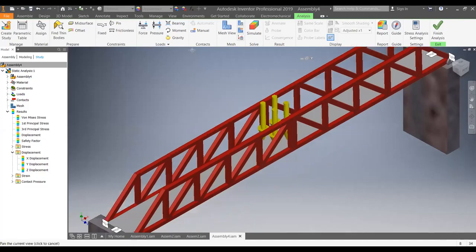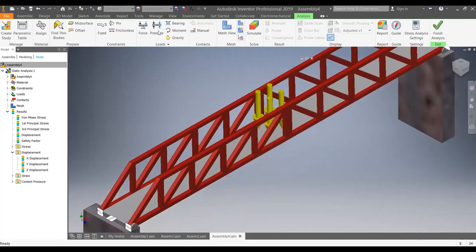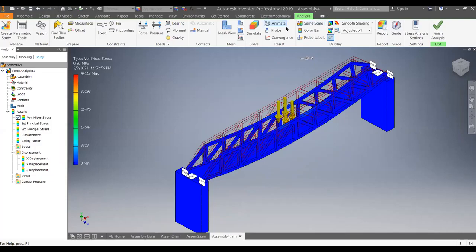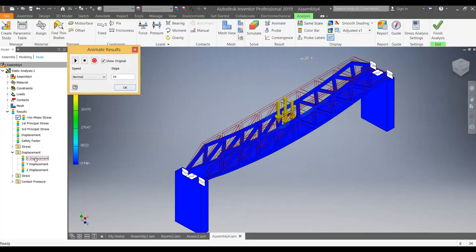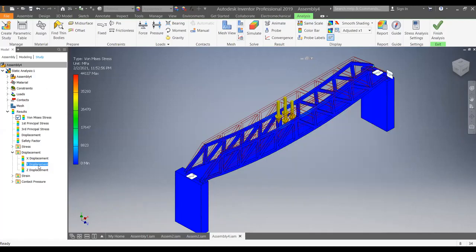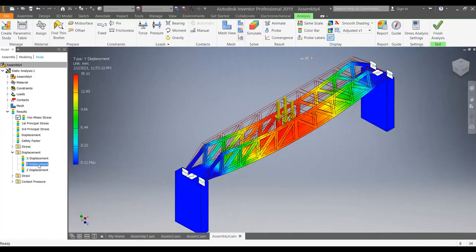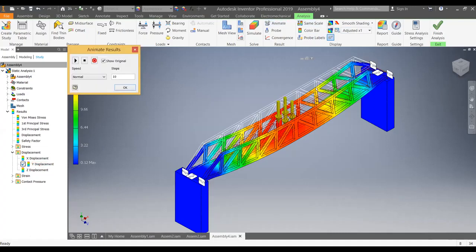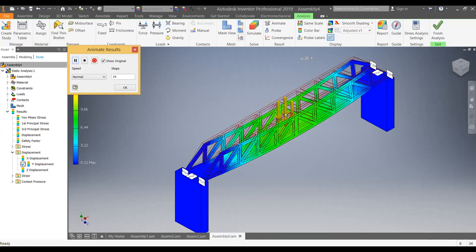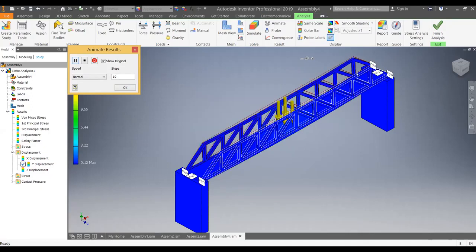I will run the simulation, then you can observe how the bridge will deform. You can see here, when we apply some force on this bridge, there is a deformation of the bridge.